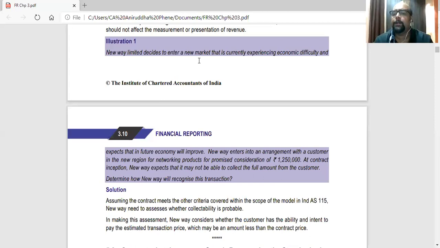So New Way enters into an arrangement with a customer in the new region for networking products for promised consideration of 12,50,000. So they are selling networking products for promised consideration of 12,50,000. Networking products can be simple as a router, maybe, or modem. At contract inception, at the beginning, New Way expects that it may not be able to collect the full amount from the customer. Determine how New Way will recognize the transaction.